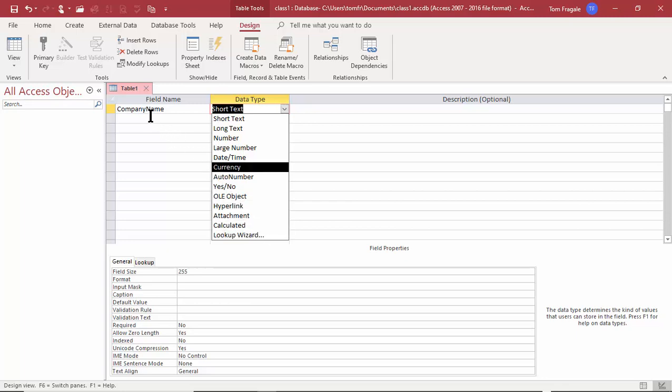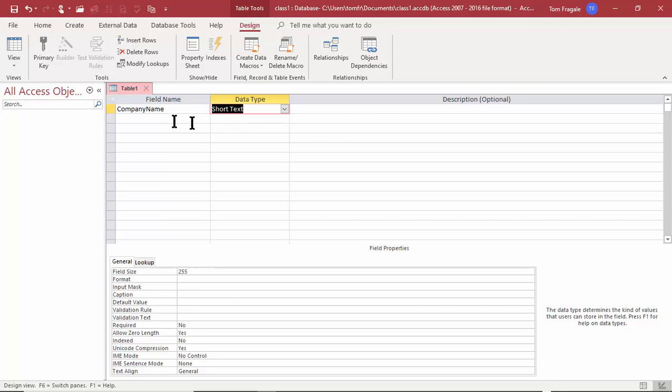So the company name is just going to be short text. Obviously, that's not going to be bigger than 255 characters, right? Now, let's come down here, and then we have our field size. So each field is going to have its own properties. We're going to talk more about the properties pretty soon. But one I would probably adjust would be the field size. Obviously, the company name doesn't have to be 255 characters long. Maybe I'll make that one 40. How about 50?